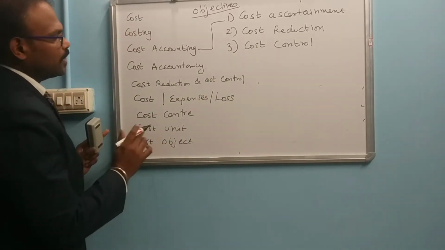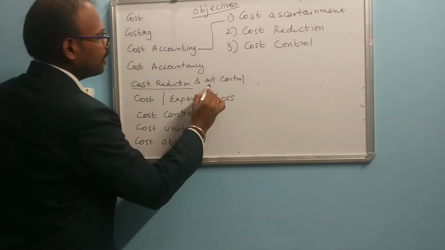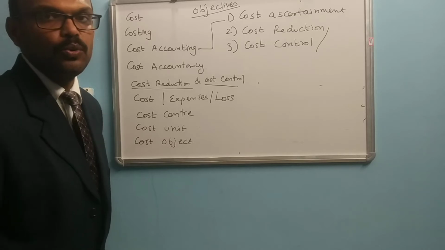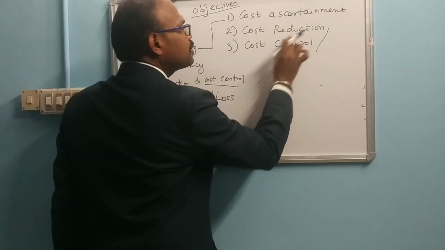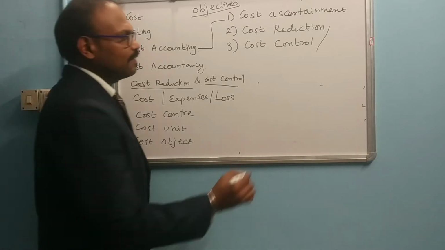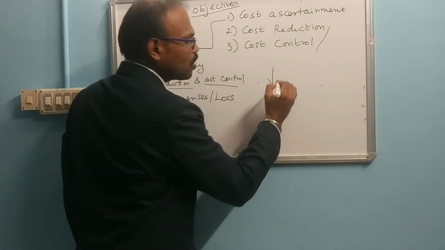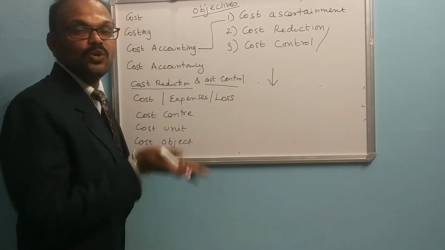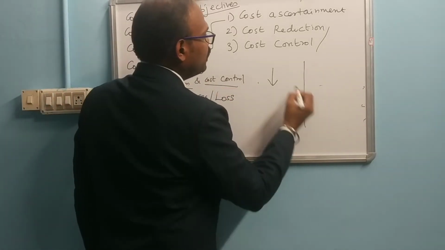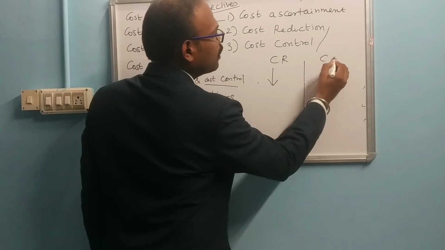So now you tell me about cost reduction and cost control. These are the two primary objectives of cost accounting. So what is the main difference between cost reduction and cost control? Cost reduction is nothing but reducing the cost of the product, and at the same time maintaining the quality of that product.